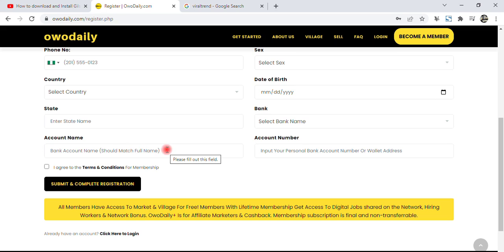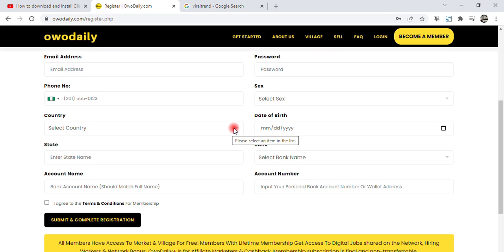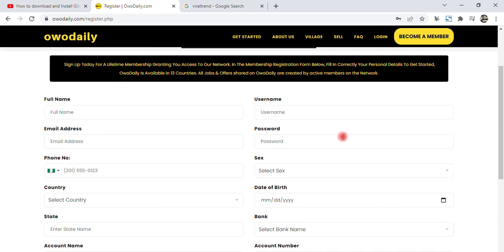That is why you have to put your account name here. After putting your account name and your account details, when you are done with the job, you will be notified and your money will be sent directly to your account. So if you do not put your account name or your account details, your money will not be sent to you after you have done that work.